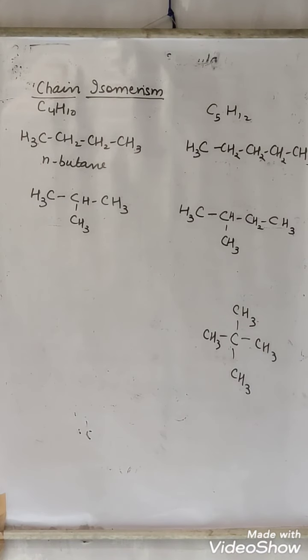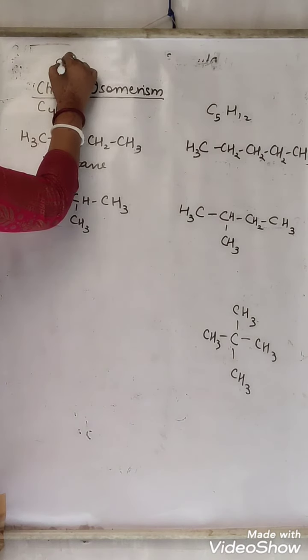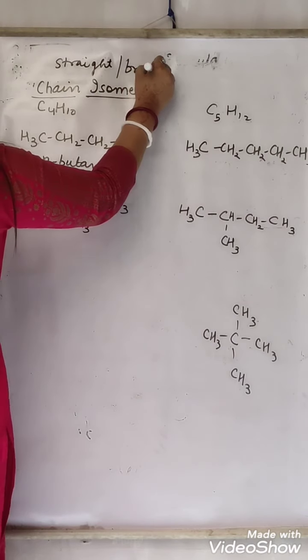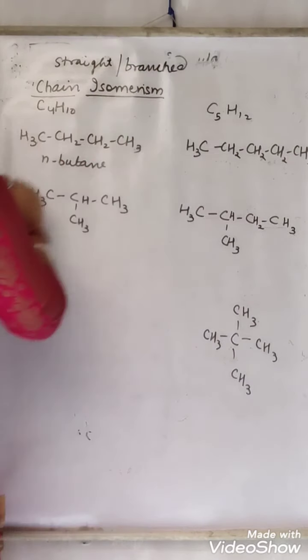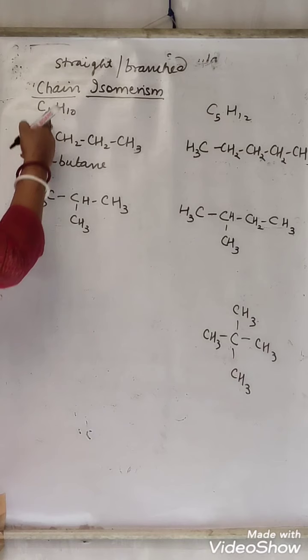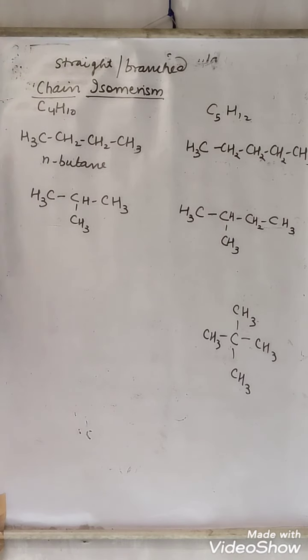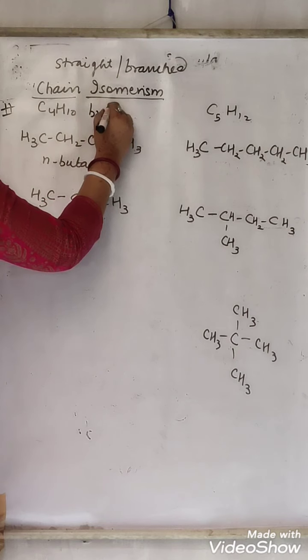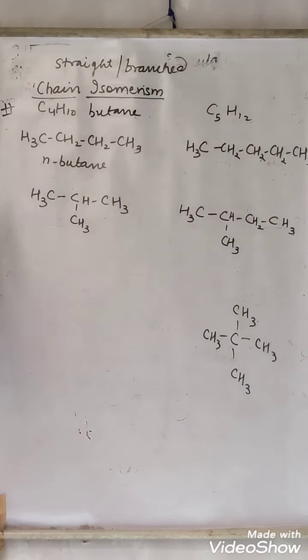Now, first one is chain isomerism. The chain can be either straight chain or branched chain. Two examples are there in our course. First one is butane and second one is pentane.